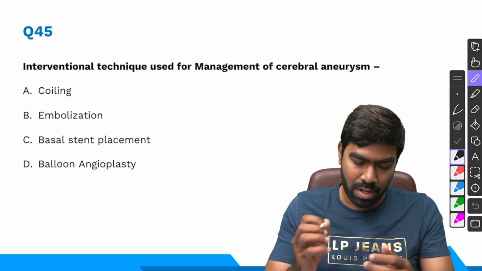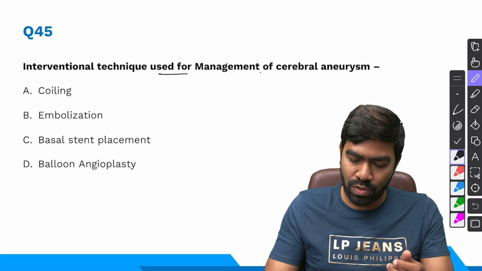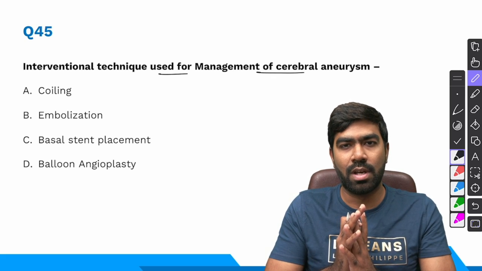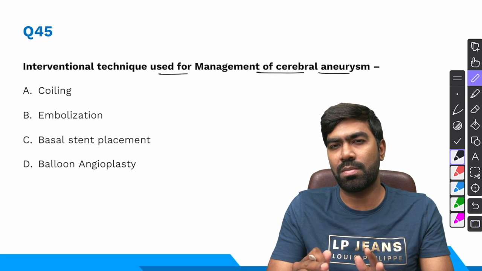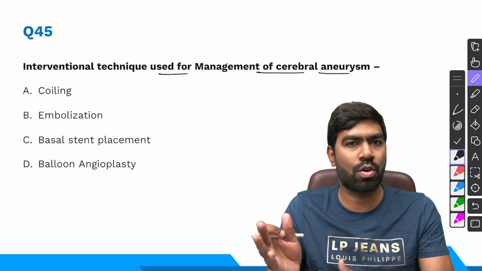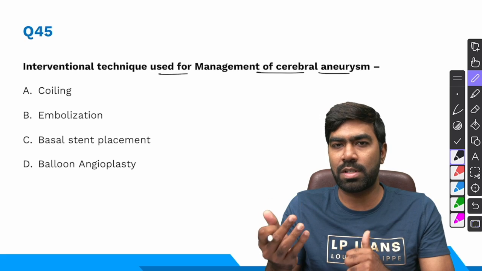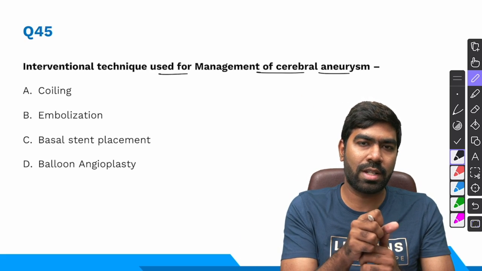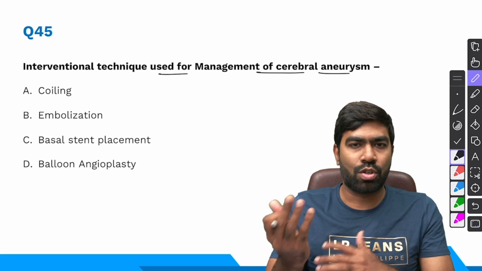It's incorrect. Going to question number 45, interventional technique used for the management of cerebral aneurysms. I told you for management of berry aneurysms in the brain, there are two important options. One is going to be clip and second is coil. That is clip versus coil strategy. Clipping is a craniotomy based procedure. You have to cut open the skull, you have to locate the aneurysm and clip it. And that's also called as aneurysmal clipping.